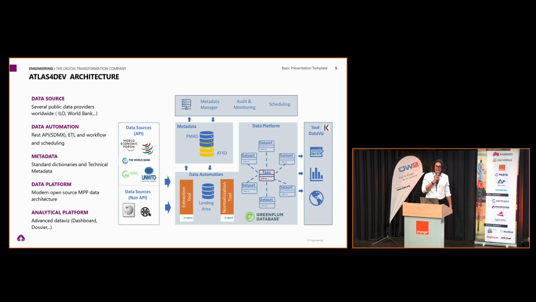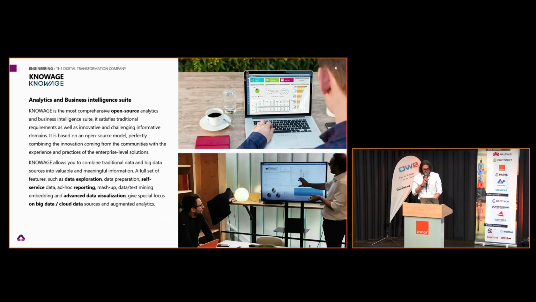The metadata have a strong role in this architecture. In fact, this metadata give us the possibility to classify, as I said before, all the indicators into a common classification criteria, and using standard dictionaries. And at the end, finally, the user can see the indicators plotted into KNOWAGE dashboard.